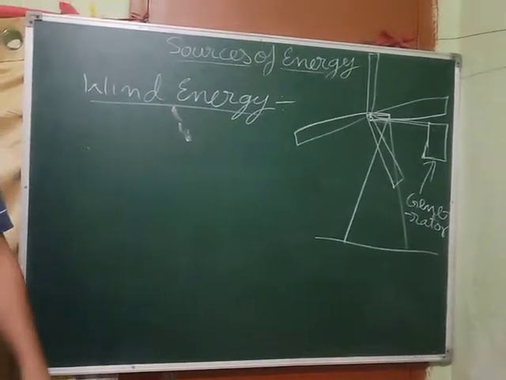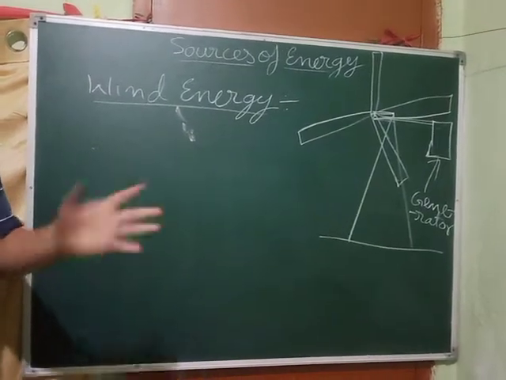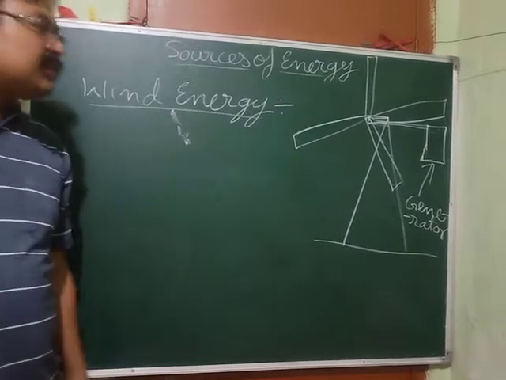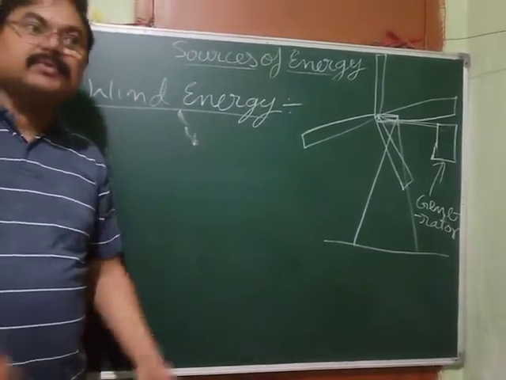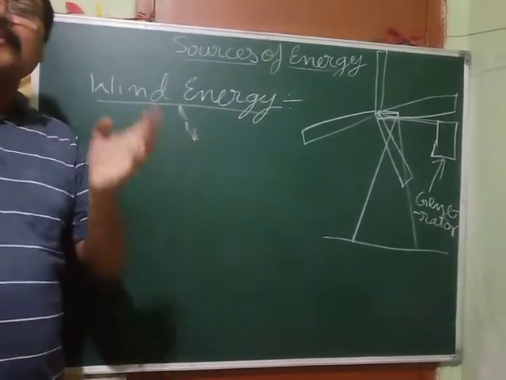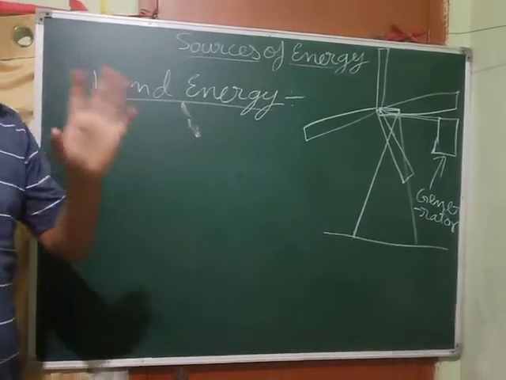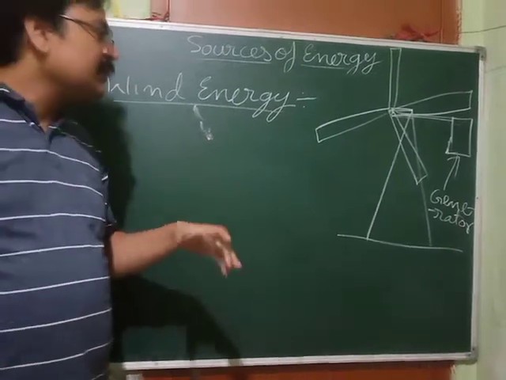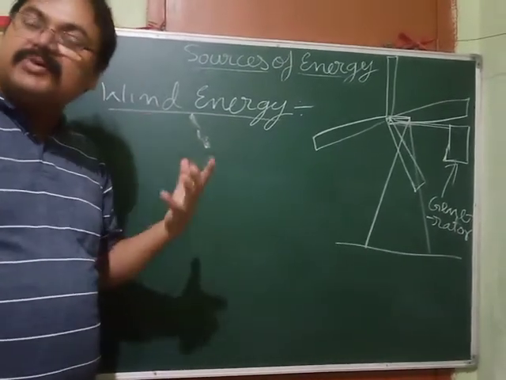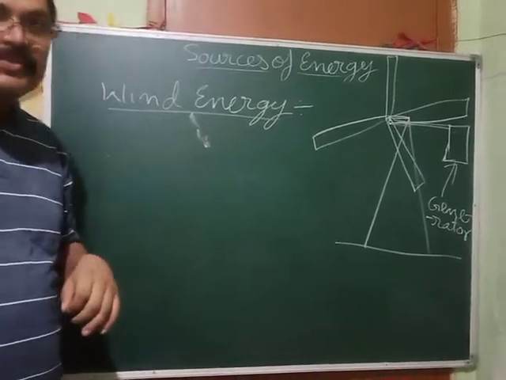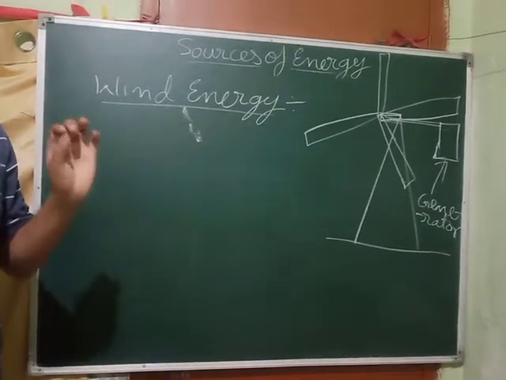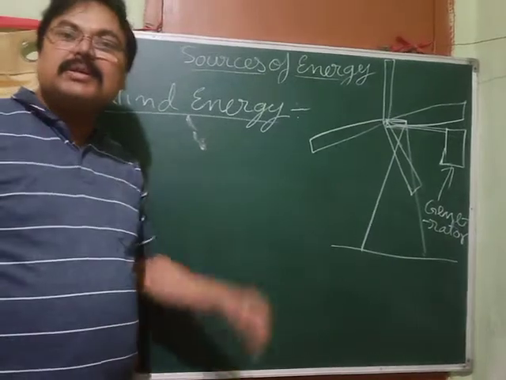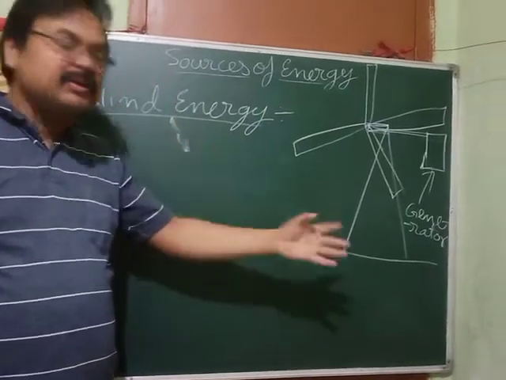If it is blowing slower than that, then it cannot be utilized, and we cannot construct windmills. So the wind should be there most part of the year, and the speed of the wind must be more than 15 kilometer per hour. These are the minimum requirements for constructing a windmill.